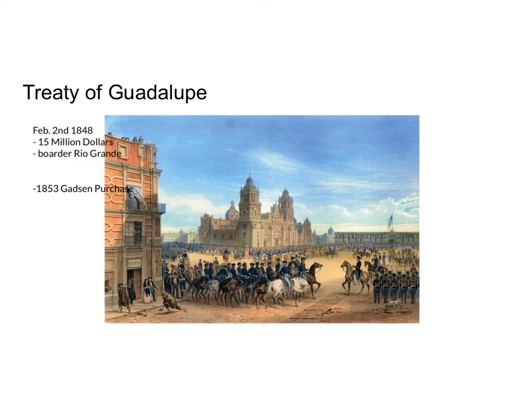We purchased for $10 million. And that was the small part of land to complete the Transcontinental Railroad.